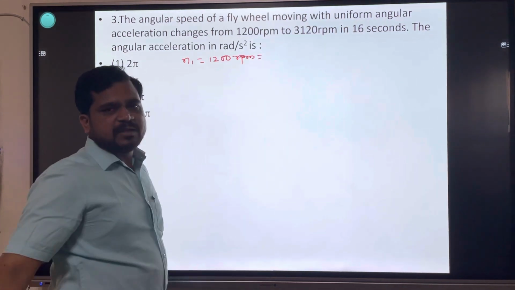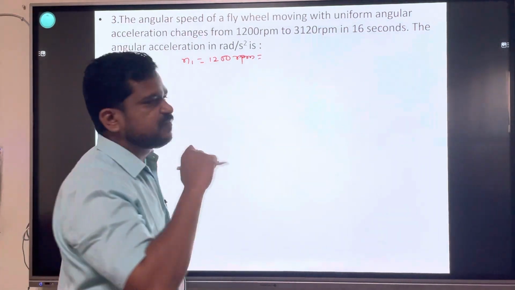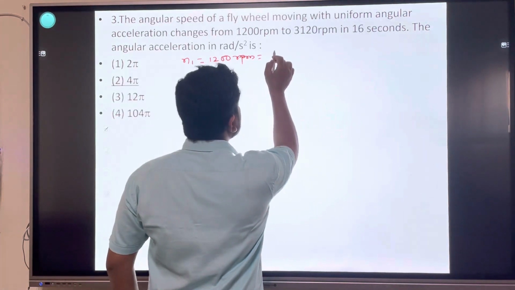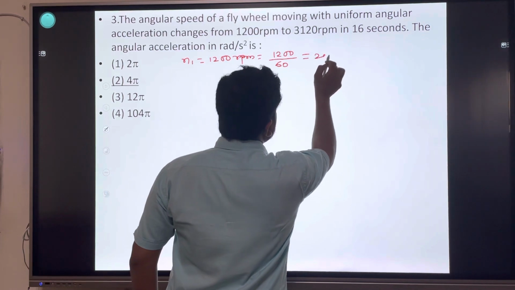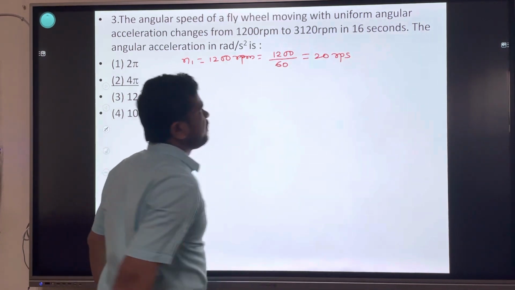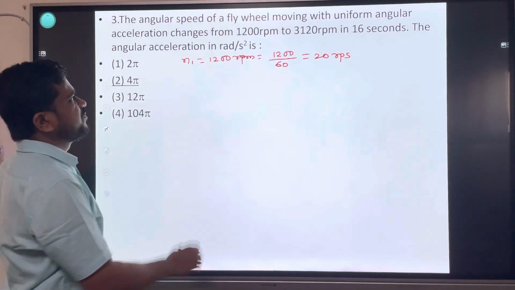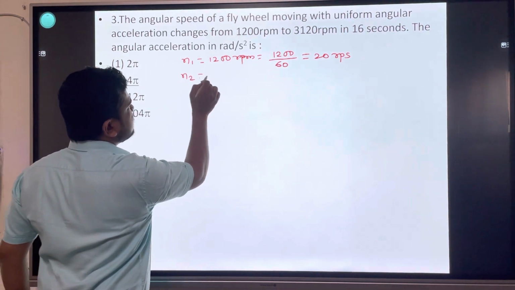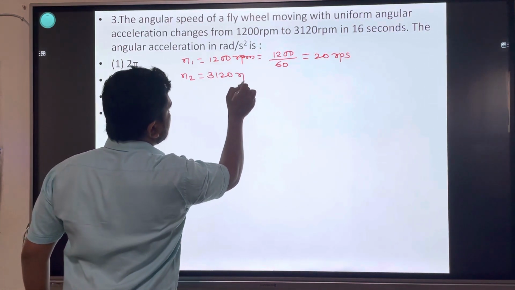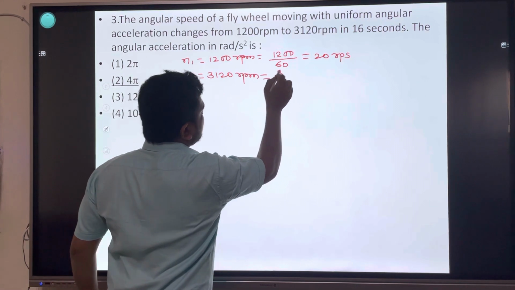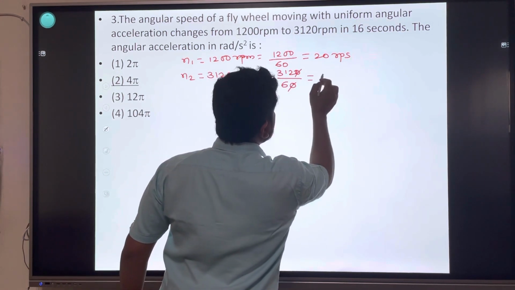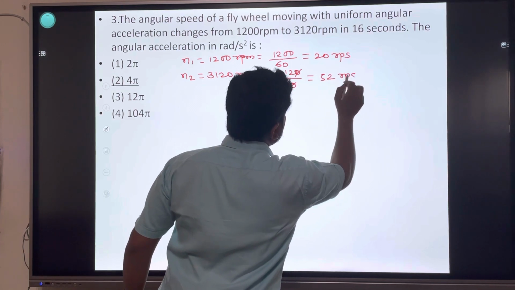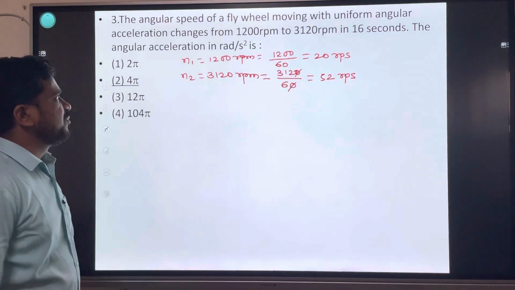We have to find this frequency in rps or hertz. 1200 divided by 60 is equal to 20 rps. Next, the second frequency is 3120 rpm. 3120 divided by 60 is 52 rps, revolutions per second.